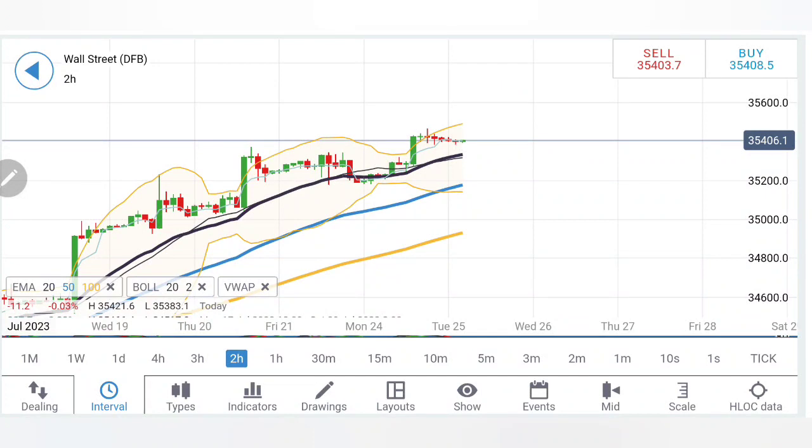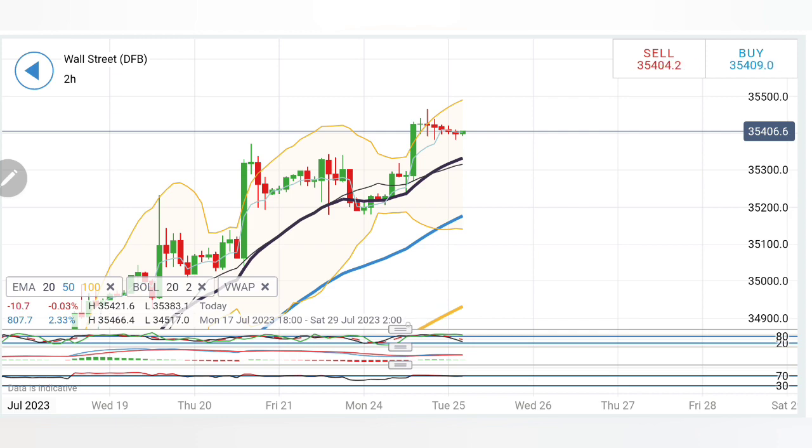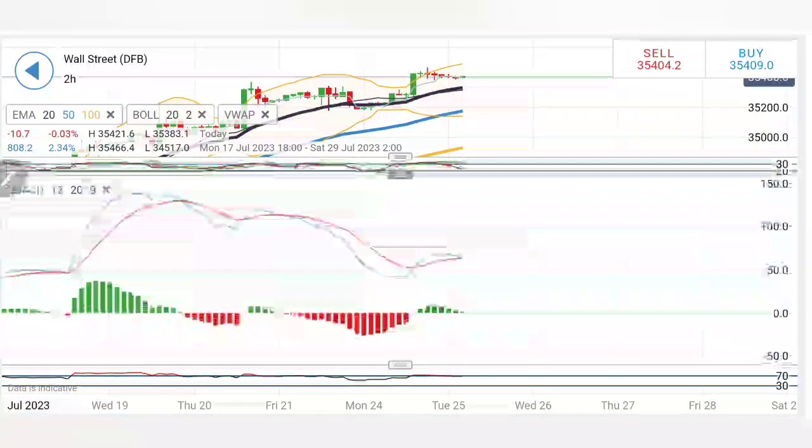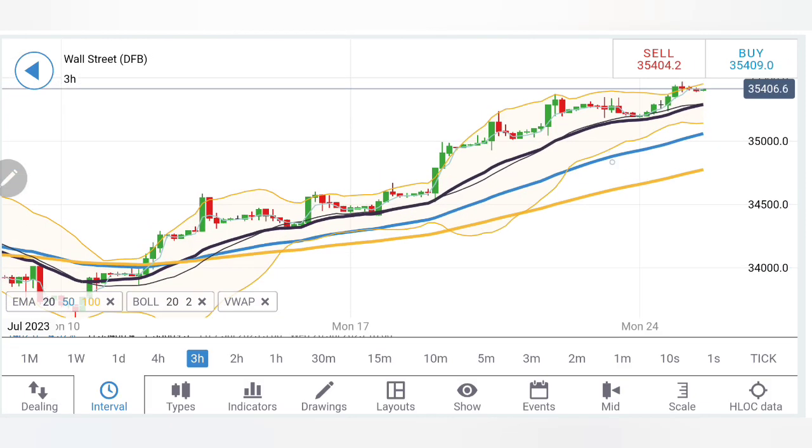On the 2-hour chart, similar observation, but look at this, the rise and the retracement. Retracement is with very few bearish candles. So this is hardly any move, and yes, if it drops below 35,380, you can expect a drop to 35,300, which is a greater support, and then 35,200, the ultimate support. The stochastic has dropped, MACD is willing to cross over, RSI very near the overbought zone.